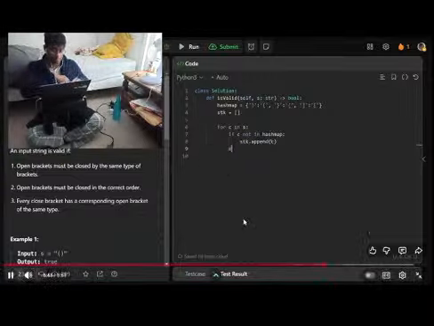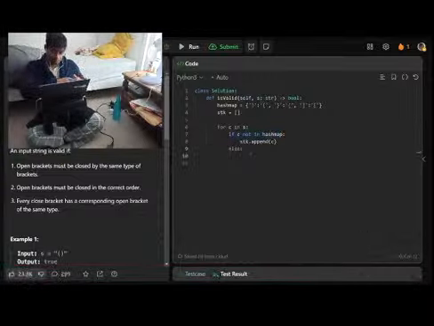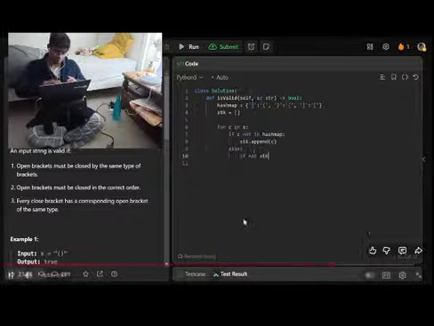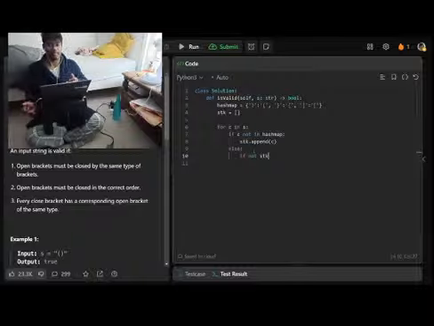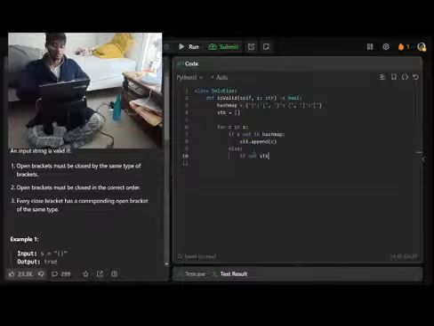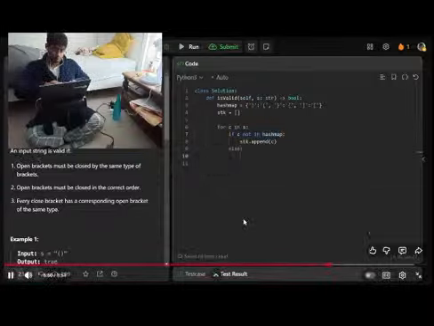Open bracket, we just want to put it on the stack, and we don't even care what it is. Now, if that's not the case, that means C was in our hash map, and we are dealing with a closing bracket.